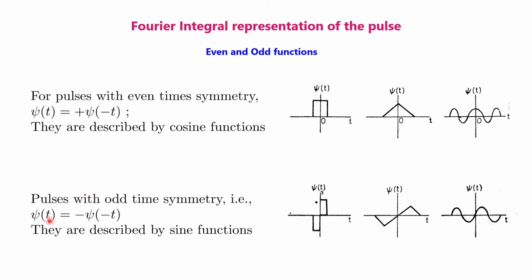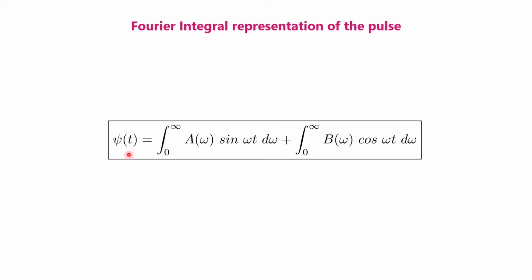For a function psi t, if psi of minus t is equal to minus psi t, then such functions are known as odd functions. For example, sine functions are odd functions because sine of minus theta is equal to minus sine theta. So these are some graphical representations of odd functions. Any arbitrary pulse must include both sine and cosine functions, and therefore this equation is the general form of a pulse.